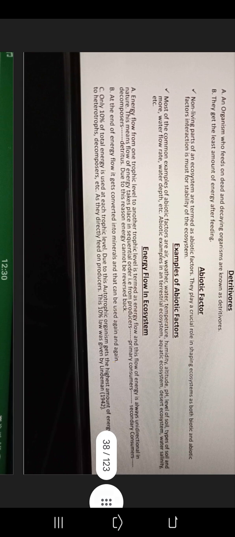Energy flow in ecosystem. Energy flow from one trophic level to another trophic level is termed energy flow. This flow of energy is always unidirectional in nature. It means flow of energy takes place in sequential order from producer to primary consumer, then to secondary consumer, decomposer, detritus. Due to this reason, energy cannot be reversed back. So at the end of energy flow, it gets converted into minerals, and that can be used again and again.